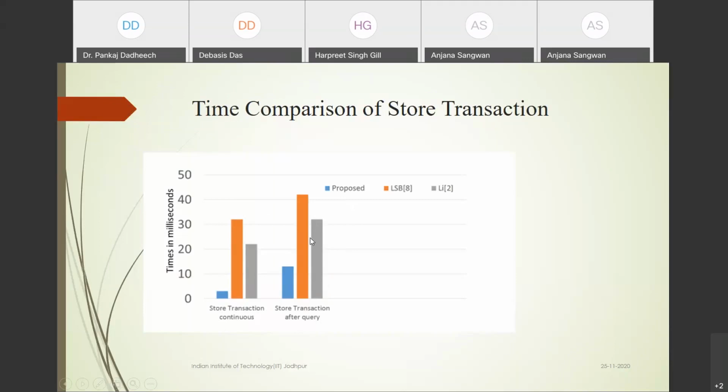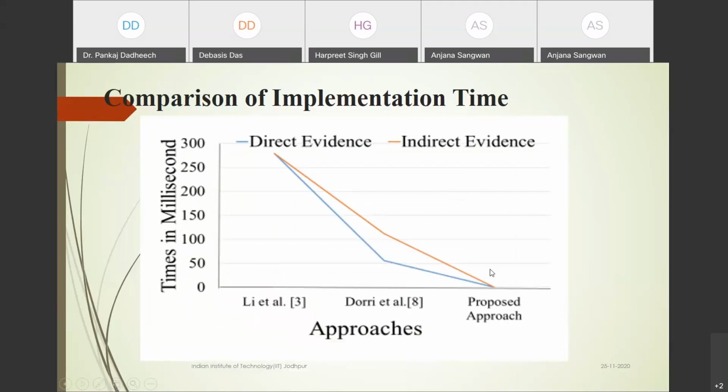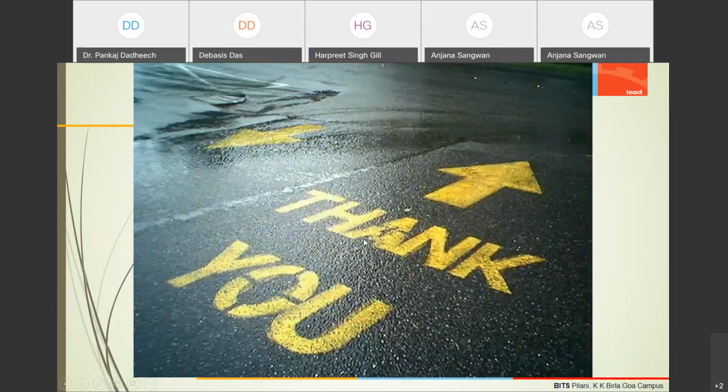So this is the different graph. The proposed scheme is every time less compared to all the existing schemes. In our case the direct evidence and indirect evidence are relatively low. So that's it, this is basically it.